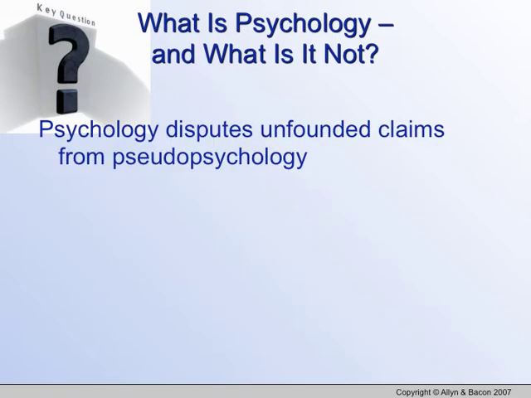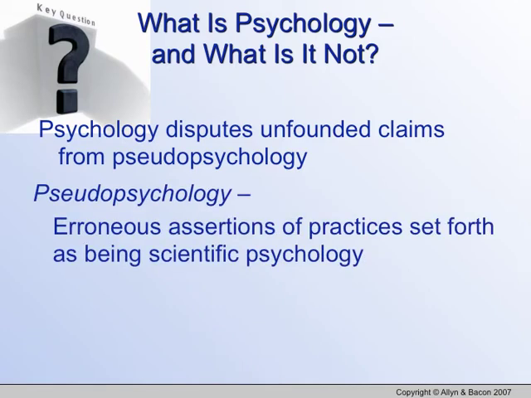Psychology disputes unfounded claims from pseudo-psychology. What that means is we're trying to prove any statement we make. Any statement we do make, we actually can scientifically state over and over again how it's true and why. Pseudopsychology is erroneous assertion of practices set forth as being scientific psychology. What is it? It's fake psychology. It's people saying, oh, well, we do things this way because of this. If people make those claims without any science behind it, without any proof, then that would be fake psychology.